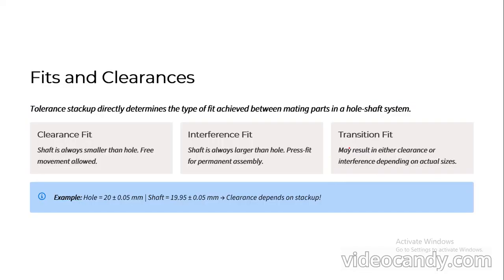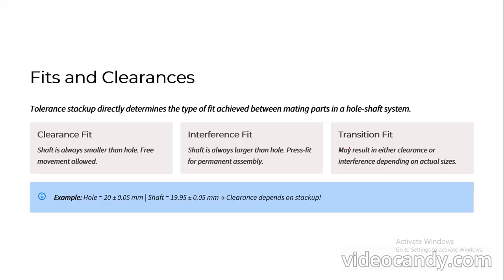Next, I will throw some light on fits and clearances. I hope all of you studied this concept in your GD&T class, or you may have studied it in your subject called engineering metrology and measurements. It is just a refresher.